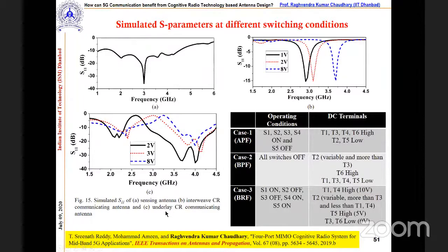And at the same time, the underlay communicating antenna, you can see here the different biasing schemes. This is the table, what I explained in the previous slide. I tried to sum up all the things here. So here you can see for case 3 these are the switching conditions, and this is the S11. When you keep changing the bias voltage, this response keeps changing.